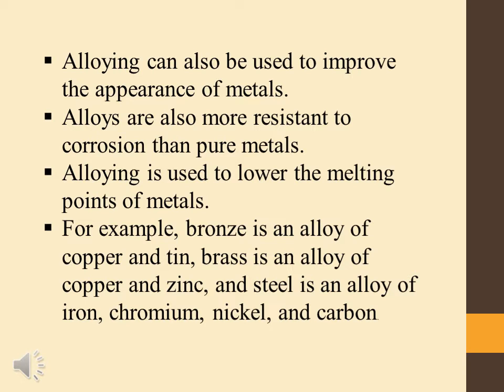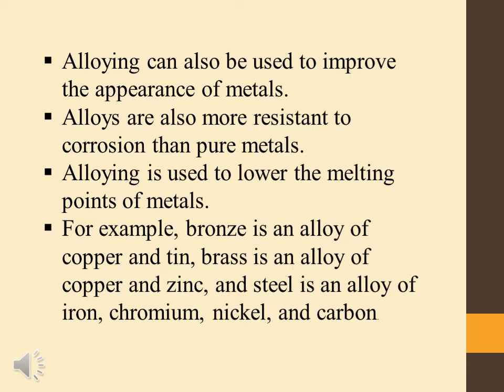So in the form of an alloy, the melting point of the metal is decreased. It's a very economical point, because our cost decreases when we use the metal in the form of an alloy. We can melt and mold them at a much lower temperature as compared to pure metal.